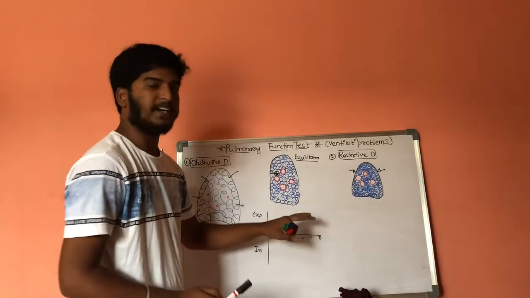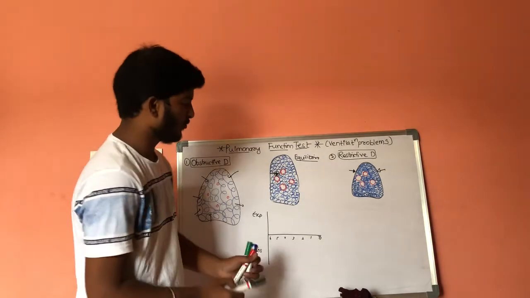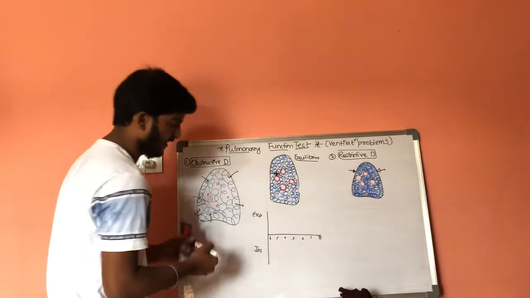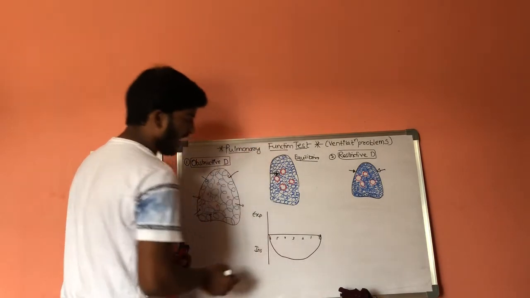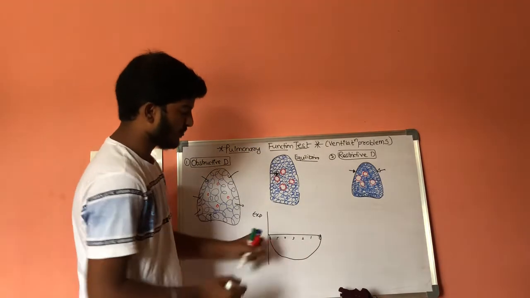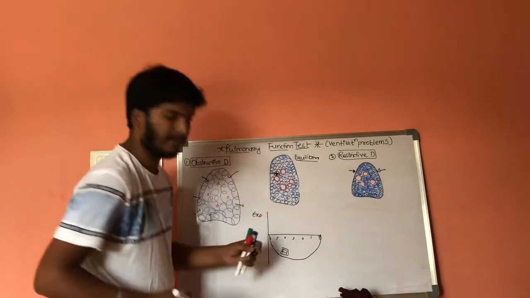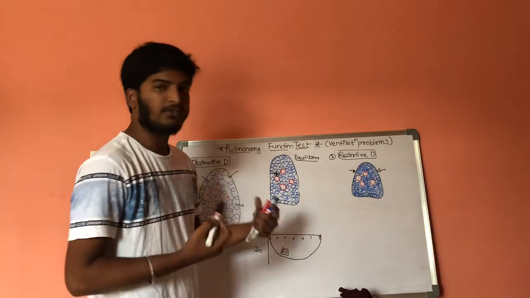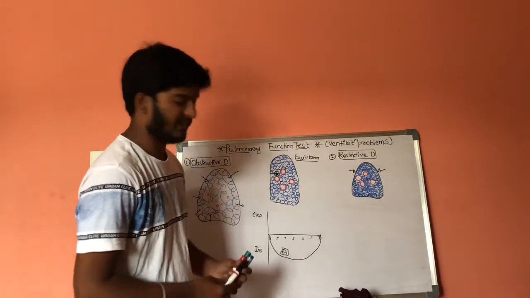Here the person is allowed to take forceful inspiration at normal condition. Under normal condition, the graph will be like this, and this is forceful inspiration. And after taking forceful inspiration, the person is allowed to undergo forceful expiration.